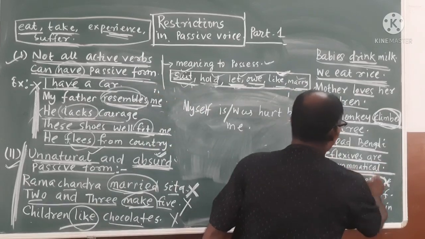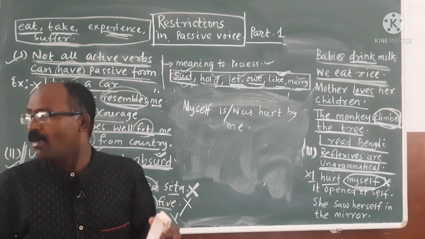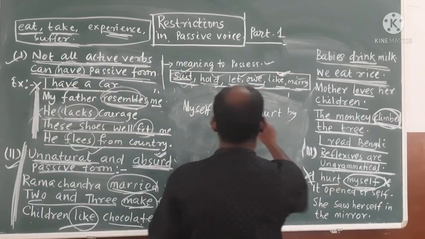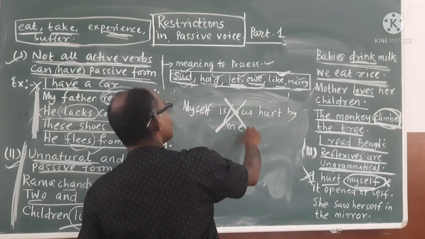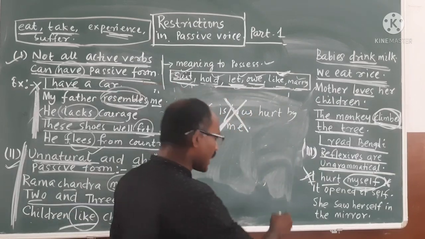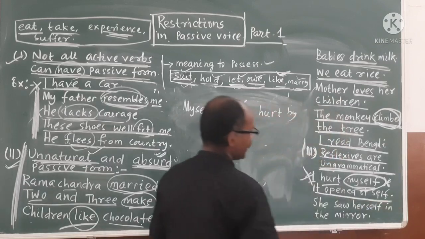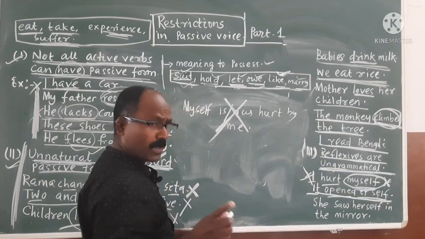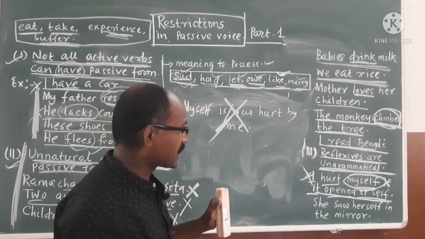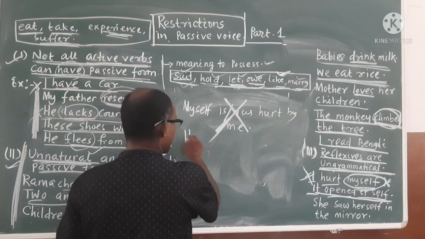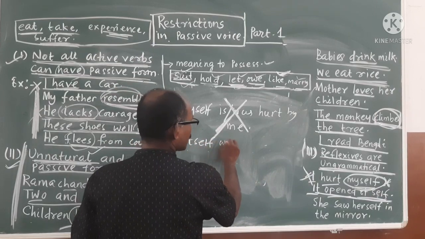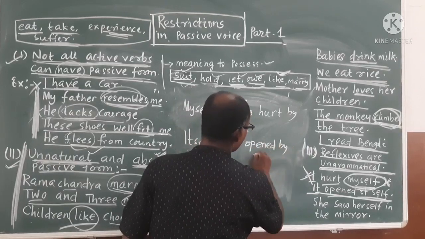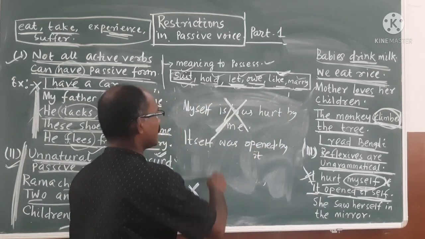So reflexives are ungrammatical. If you change reflexive sentences into passive, it will be wrong. So it is clearly wrong. Please remember it. Like that: "It opened itself." It is the subject, opened is the verb, itself is reflexive. So please remember that a reflexive has no passive form. If you do it, "Itself was opened by it," then it will be wrong.